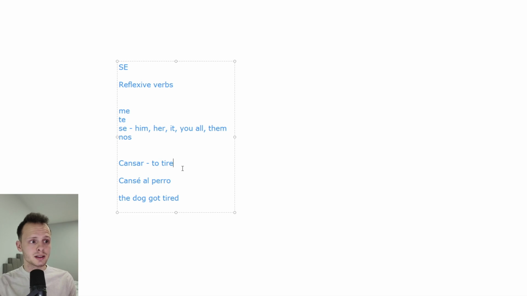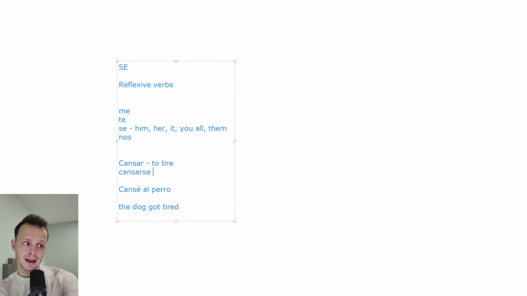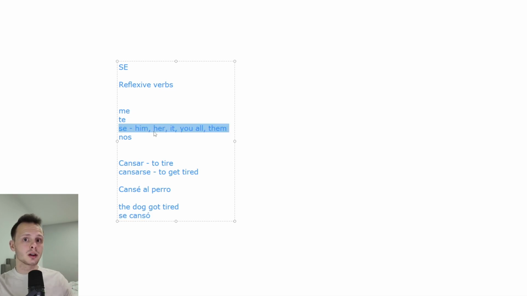So cansar is to tire, and cansarse, we add the se to an unconjugated verb basically to just show you that, hey, this is a reflexive verb. This is what we're doing with it now. It would mean to get tired. So to say the dog got tired in the past tense, it would be se cansó. And it's se because it's reflexive, it's third person, and we're talking about him, in this case, the dog. Him or her or it, whatever you want to say. So that's a use of se when we use it with reflexive verbs.